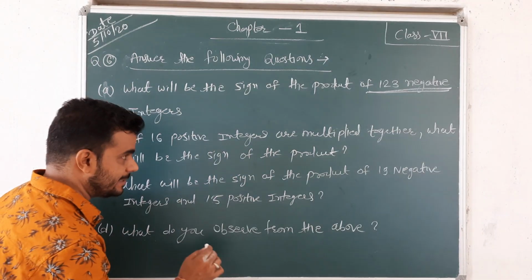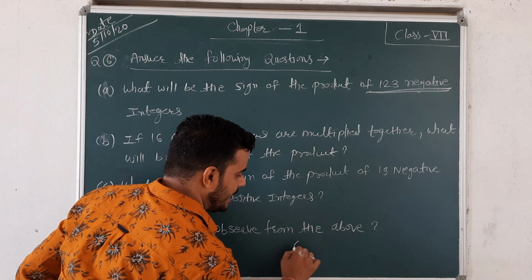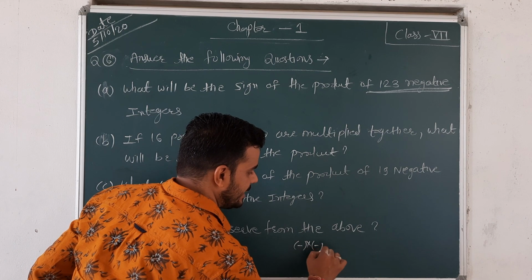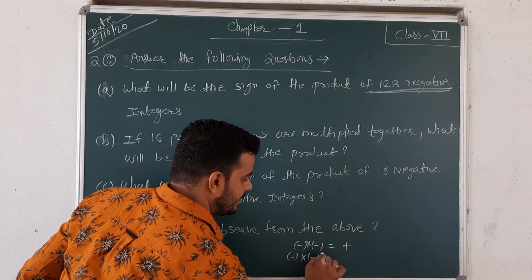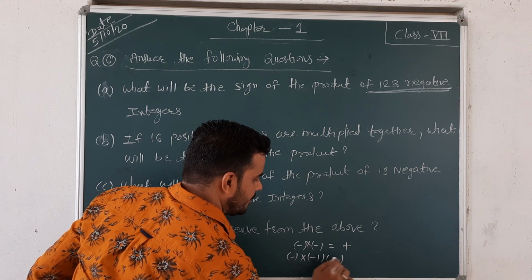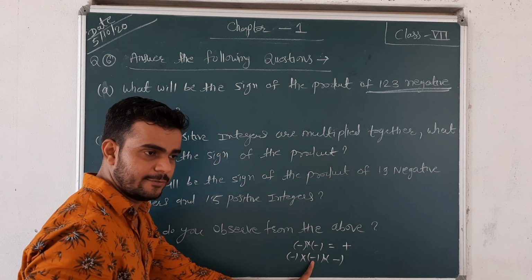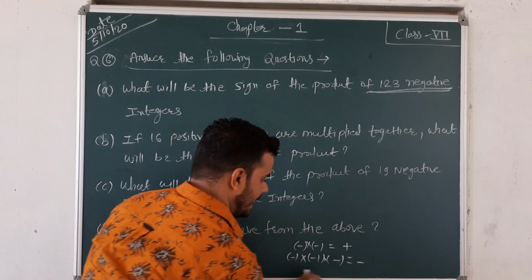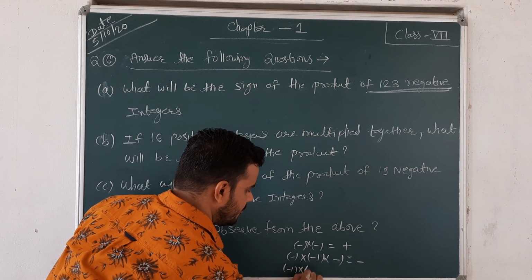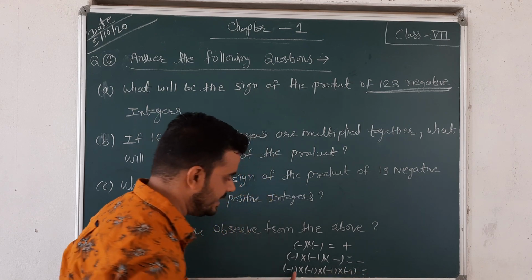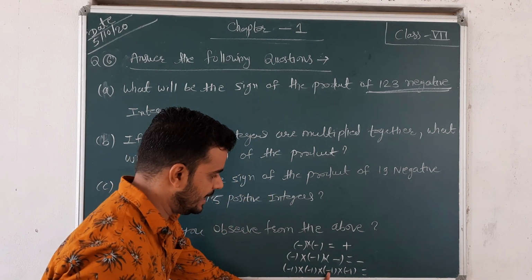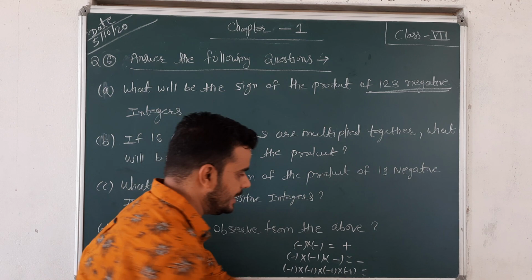Just see the example. If you have 2 negative integers, negative multiplied by negative is positive. If you have 3 negative integers, negative multiplied by negative is positive, and positive multiplied by negative is again negative. If you have 4 negative integers, the result is again positive.